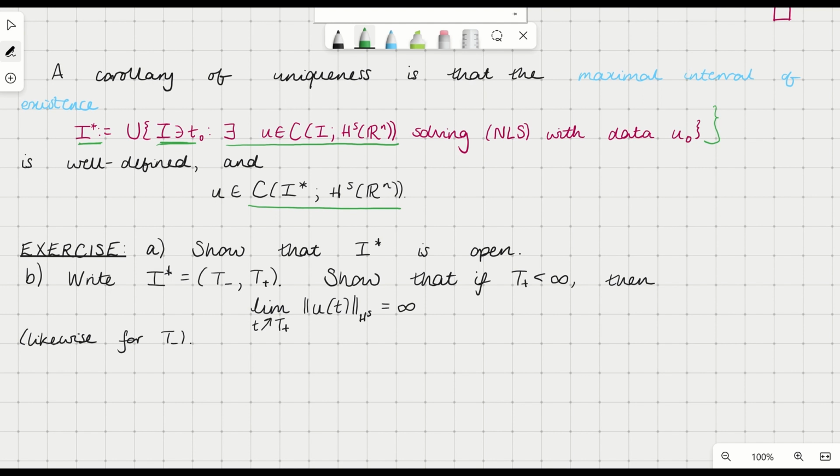The second is to show that if your interval is finite, at least in one direction, so it's centered at some t0, if it suddenly stops at some t plus, then the solution must blow up in HS. It can't just nicely stay bounded and then suddenly stop for no apparent reason. It has to have a proper explosion of the norm. And you can actually even find a sort of rate of blow up in terms of the norm of U has to be greater than or equal to some function which depends on the distance you are from the endpoint.